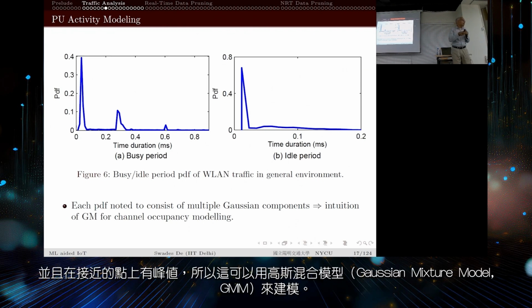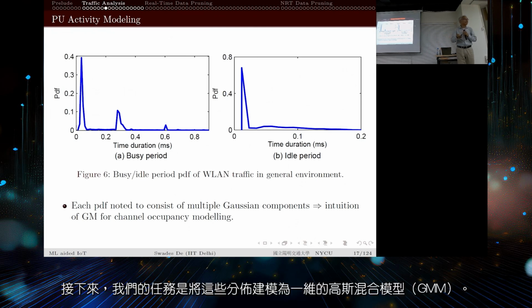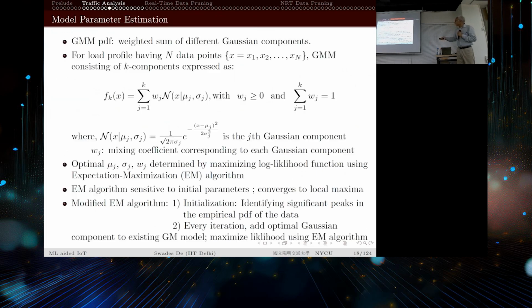So these can be modeled as a Gaussian mixture model, or GMM. This is a well-known theory; we have not developed it. The theory existed. We went to a one-dimensional GMM and utilized it to characterize these two distributions. That is the next task, and it is a known theory in the literature.